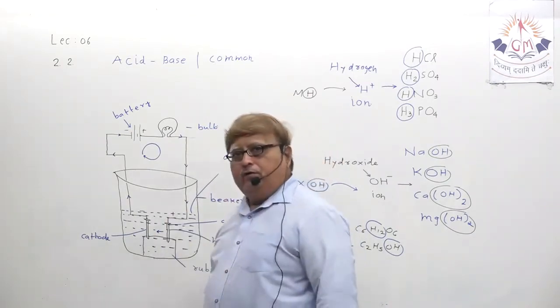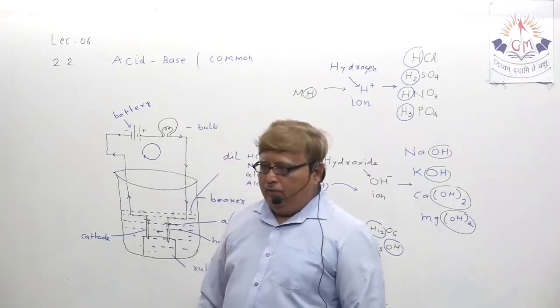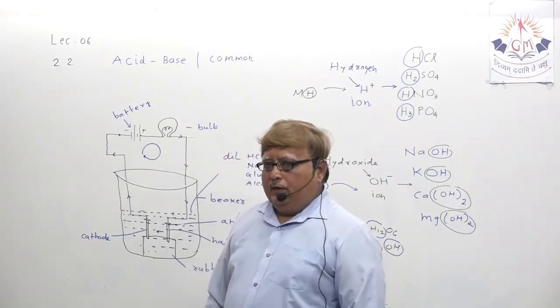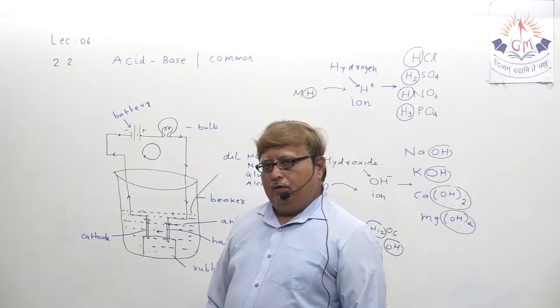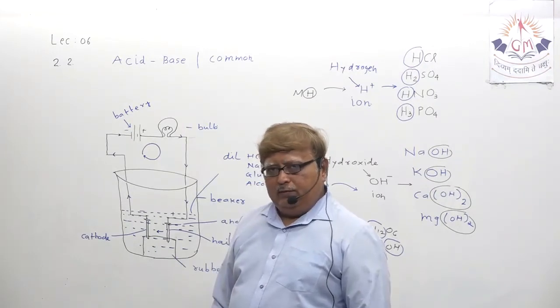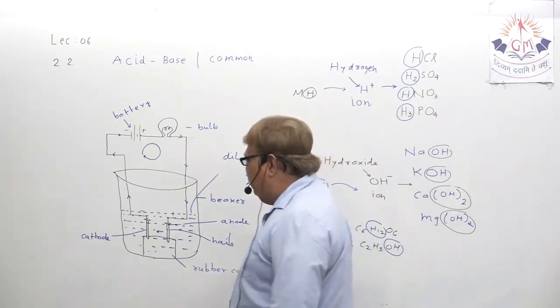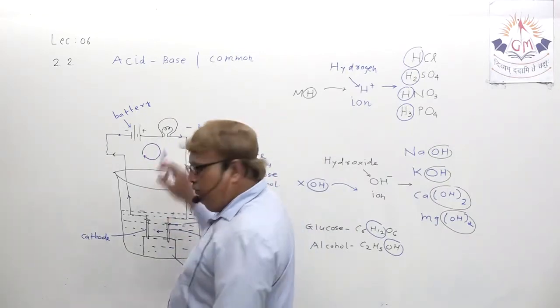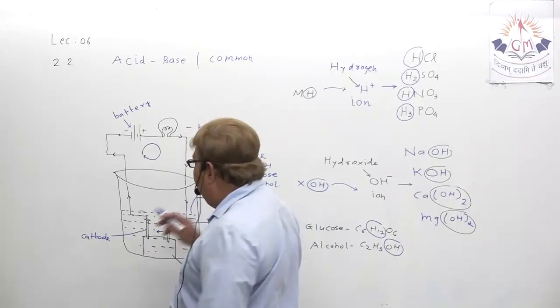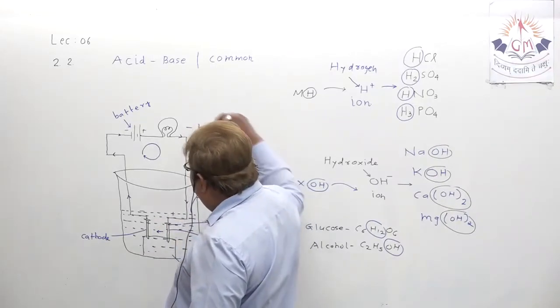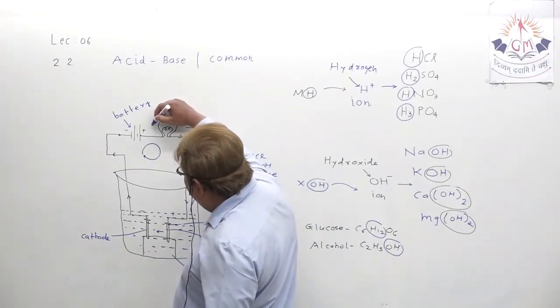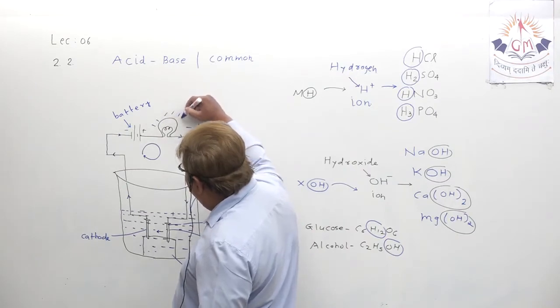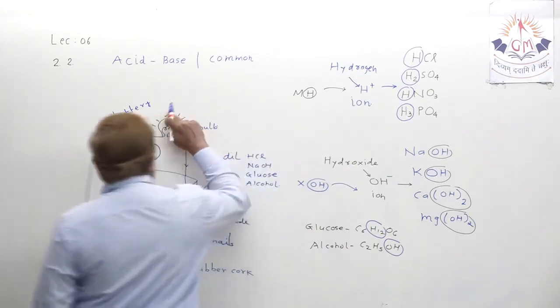So whenever you have taken the solution of dilute HCl or dilute NaOH, that means any acid or base, they release ions and complete the circuit for the flow of electric current. In case of dilute HCl and NaOH, you will see the bulb lights up.